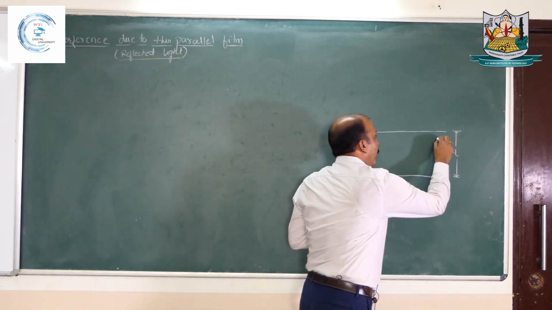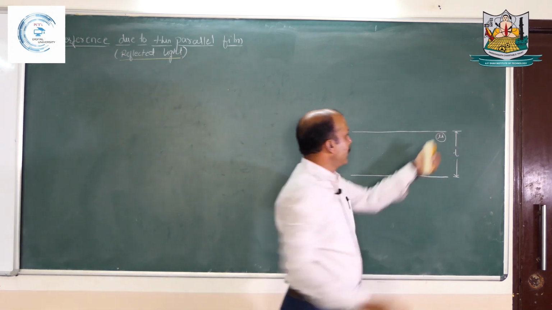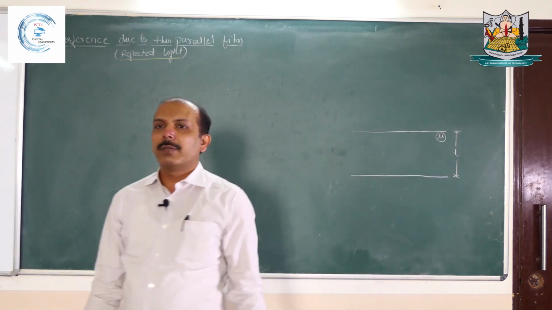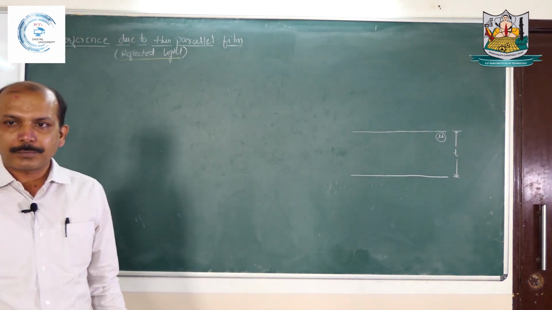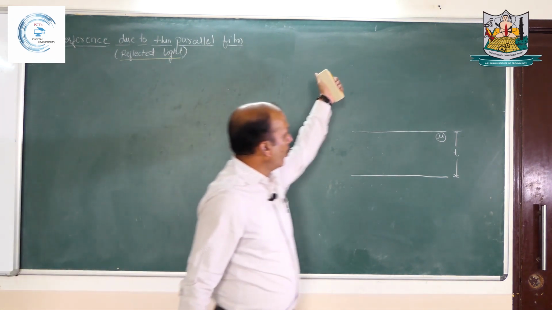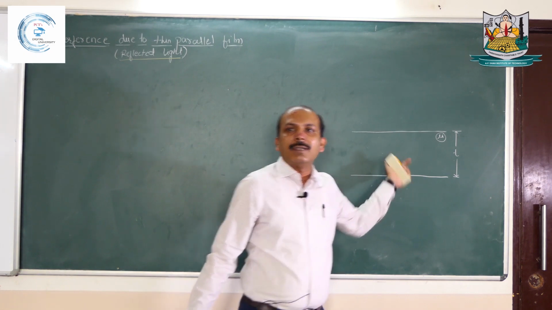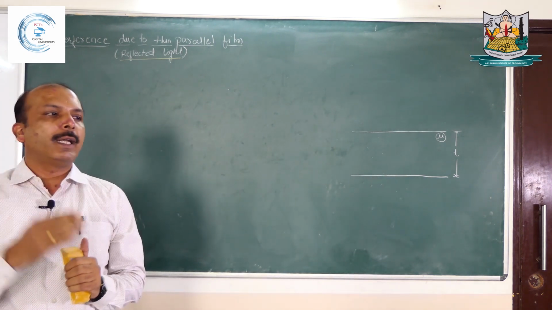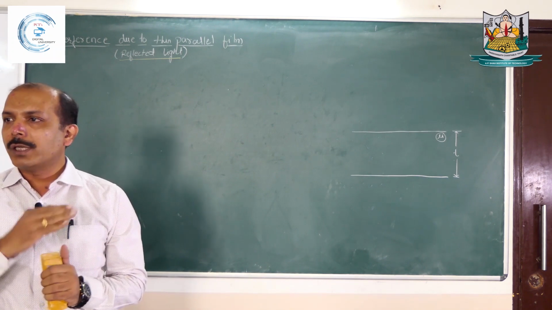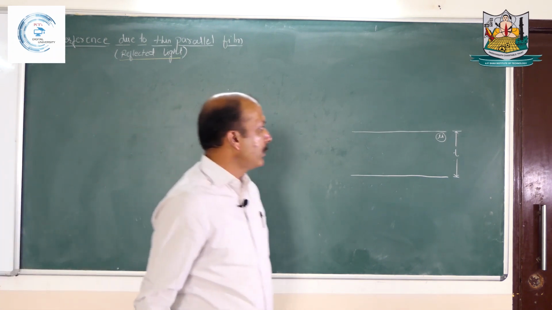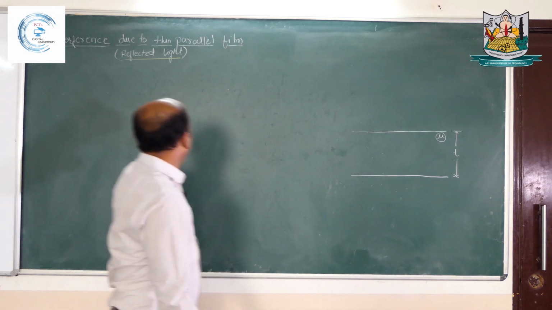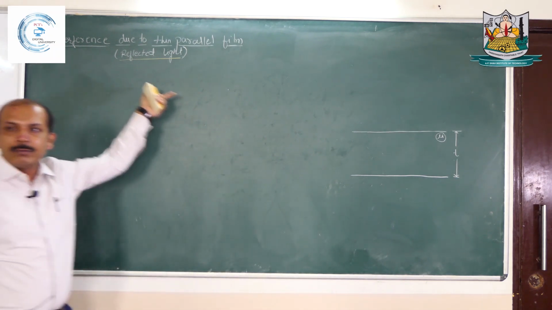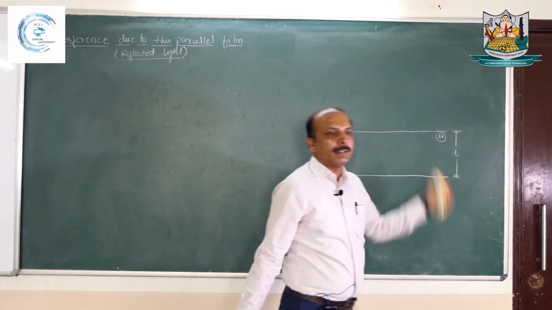The film is transparent, and let us assume mu is the refractive index of this thin film. When monochromatic light is incident on this thin parallel film, the interference we get is due to reflected light as well as transmitted light. Both are responsible for producing interference phenomena. Let us consider now only the reflected case, so I will show only reflected rays in this diagram.